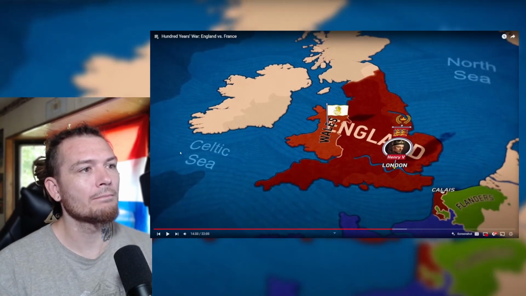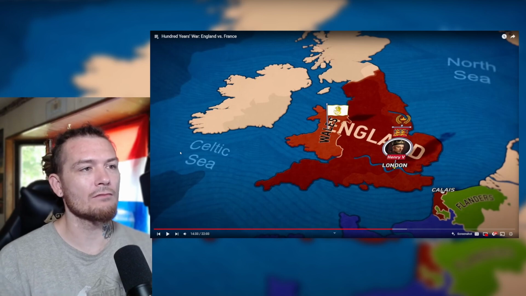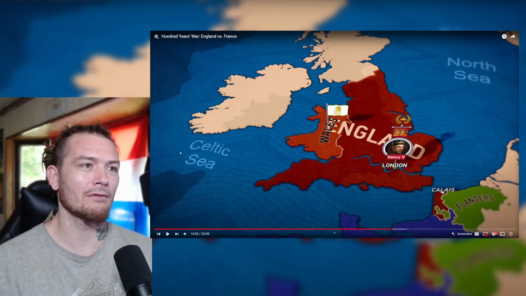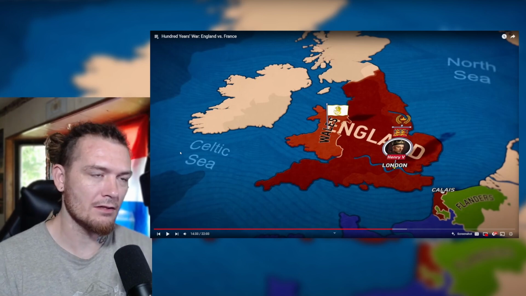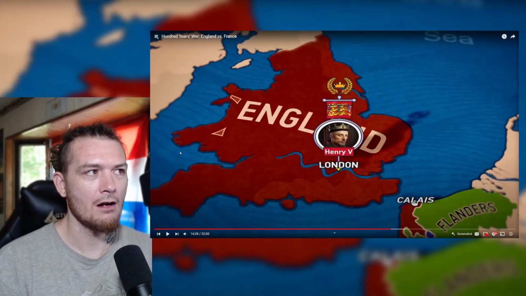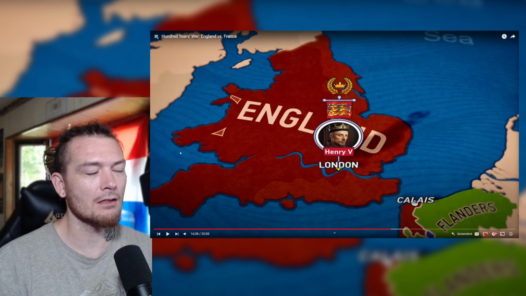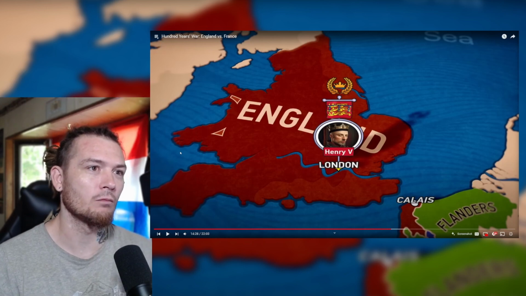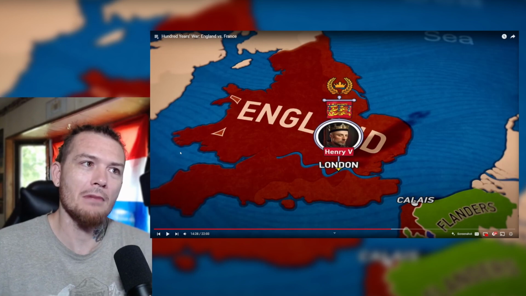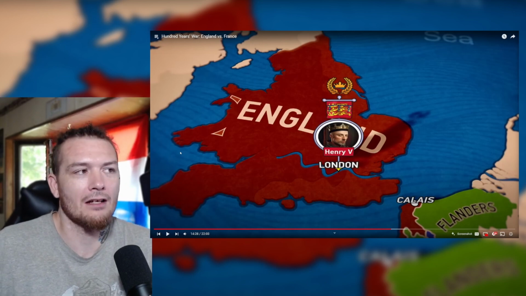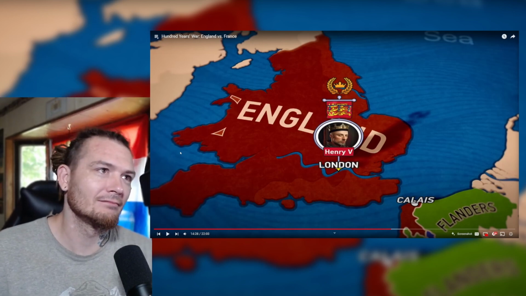French support of a Welsh rebellion. So Wales was trying to rebel and remain independent from England. So this is how Wales started too? I was always wondering, what's up with Wales? Why is it just this little spot right there? It's pretty much England. I mean, it's not, but, you know.